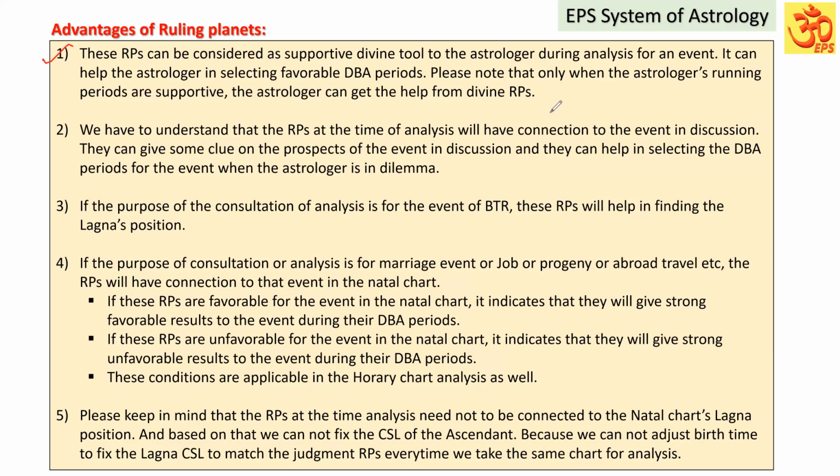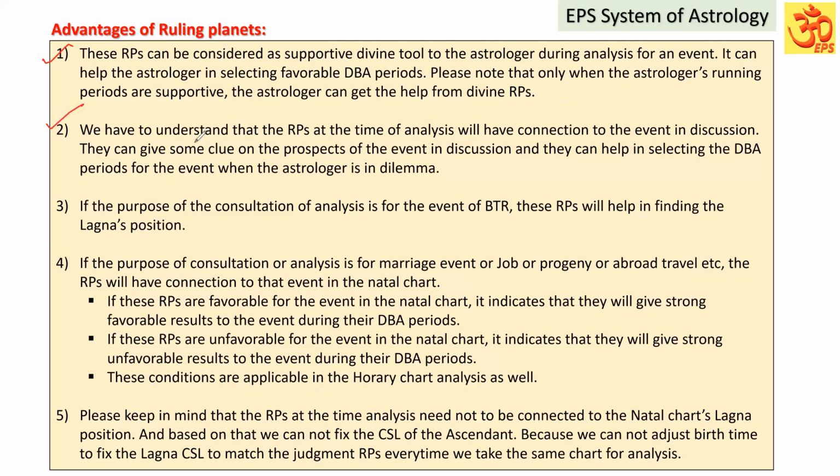Suppose the astrologer's running time is not favoring him, with more unfavorable 8 and 12 significators. It means that the astrologer has to experience struggles and obstacles in general. So during that period, he may or may not get the help of the divine ruling planets. He may find difficulty in getting that help. So not all astrologers, not all people who are analyzing, may get the divine ruling planets all the time.